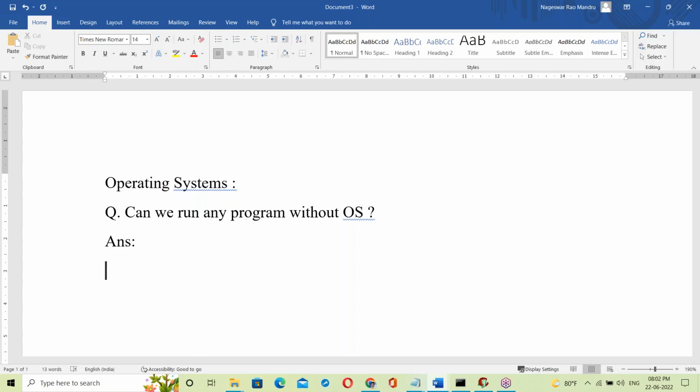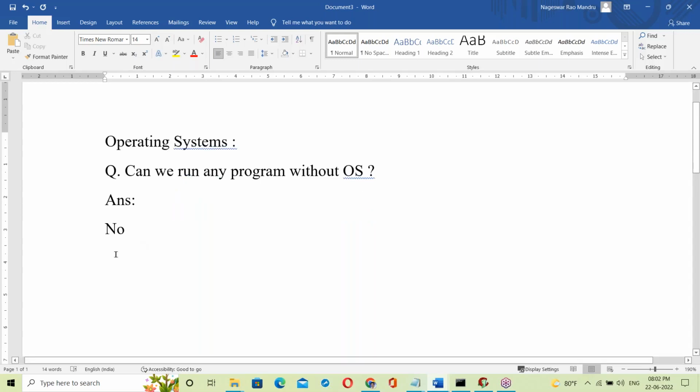You can ping in the chat box. The chat box is available if you are unable to speak. Can we run any program without OS? Answer is no, we can't run. OS is required compulsorily. Without OS, we can't do anything here. If no OS, no computer.